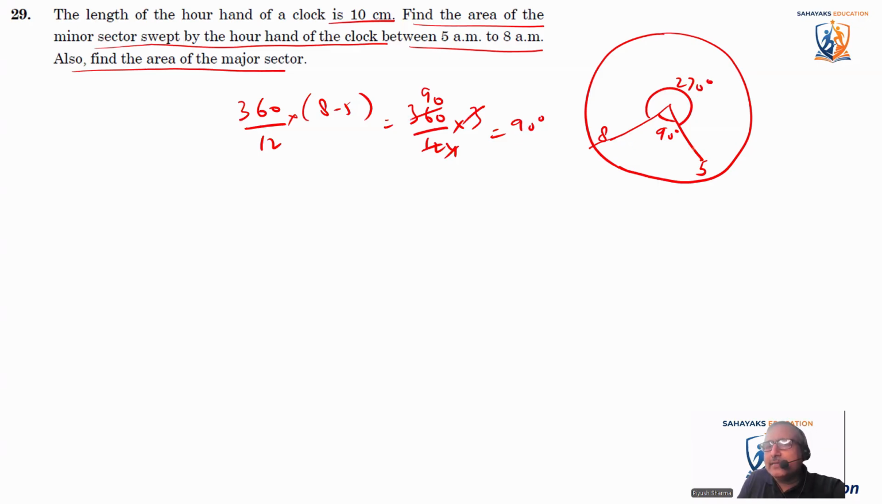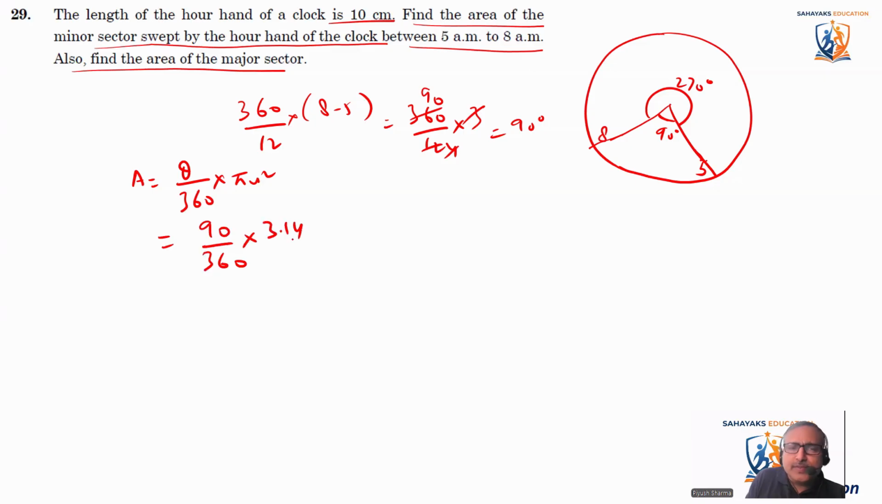So this complete sector and the other part of the sector, the major sector. So area is equal to theta divided by 360 into pi r square. Put the value here. Theta is 90 divided by 360 into pi. Pi को हम 3.14 ले रहे हैं. Into r square is 10 into 10.